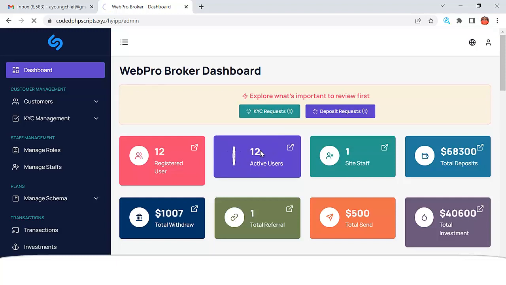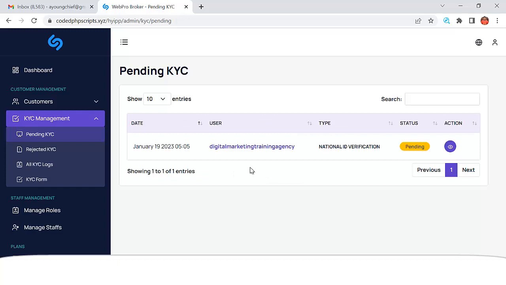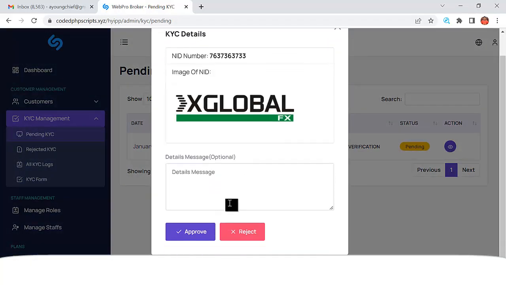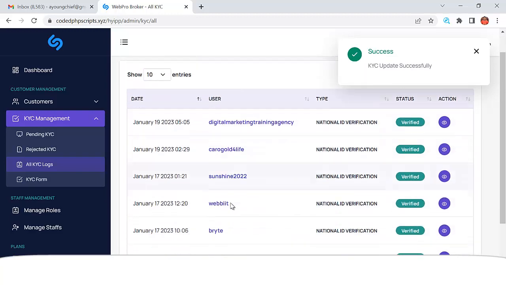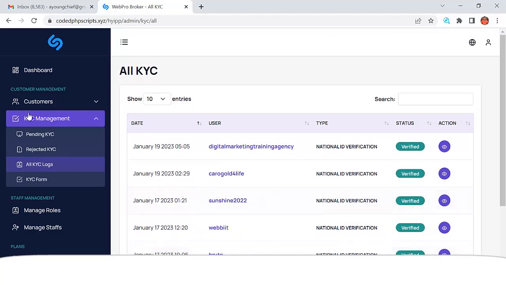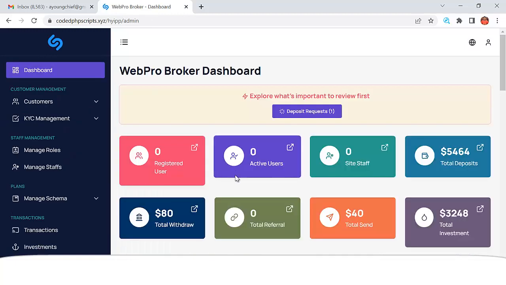So let me just go to the KYC request first. I'm going to see the KYC request, so I can click on here. Can you see that? So I'm going to see who is requesting, then I can approve the KYC. So you see that the KYC have been approved, and you can see all of the KYC in this side that has been approved. So let me go back one more time to my dashboard.